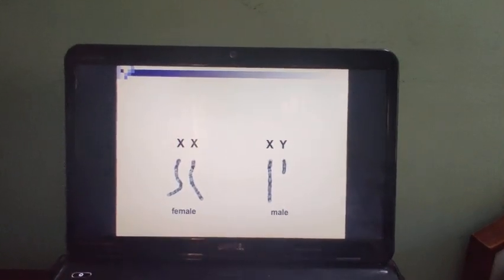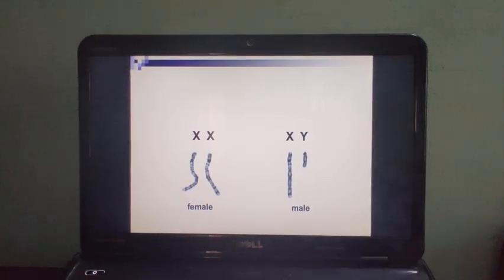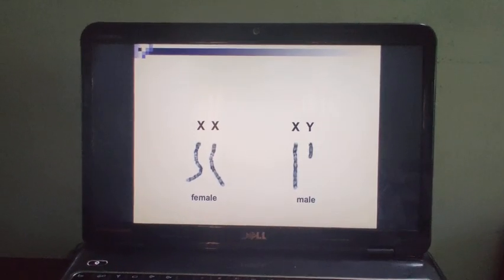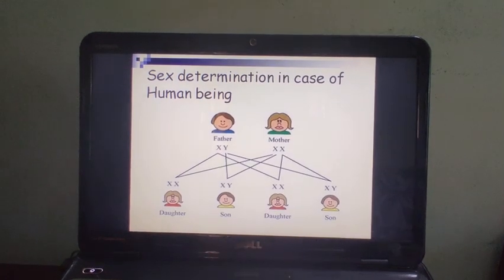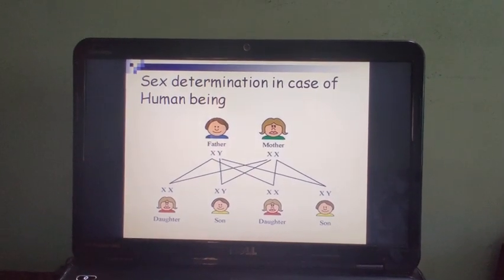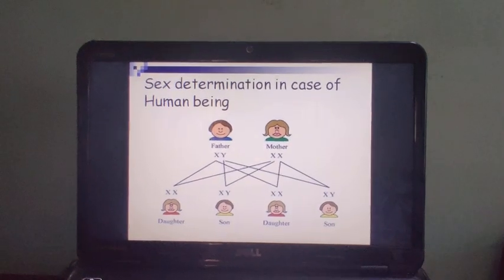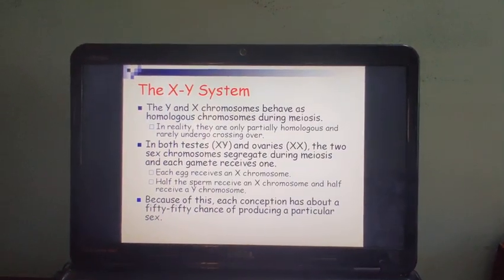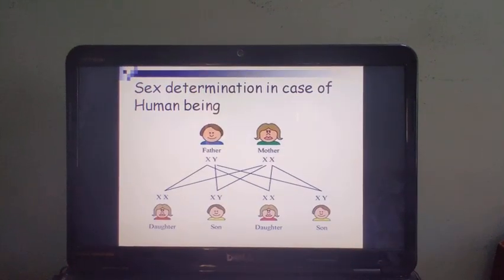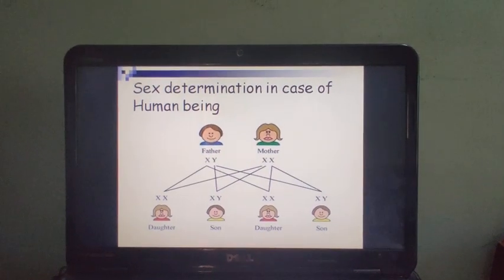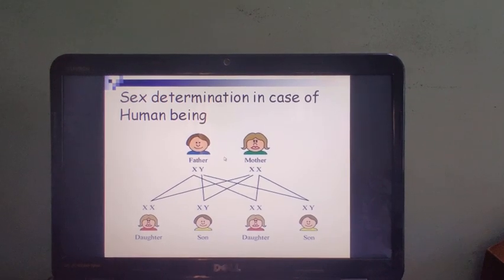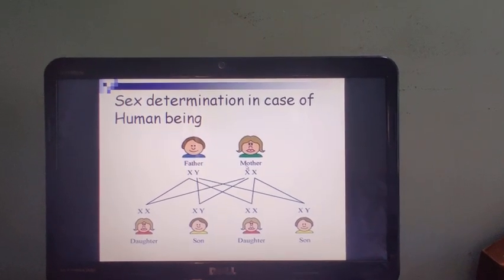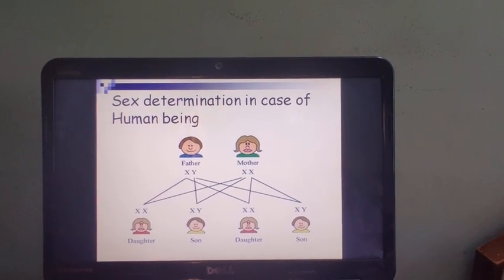Female has XX chromosome. Both the chromosomes are XX, and male is heterogametic, having X and Y chromosome. Sex determination in the case of human being, father. In the case of father, the genotype is X and Y. And in the case of mother, the genotype is XX, homogametic.